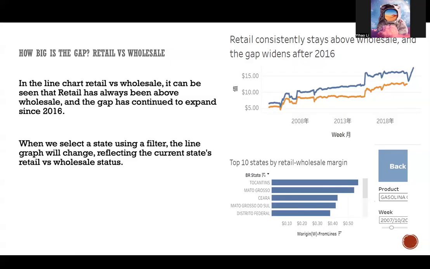But what is more interesting is that after 2016, the gap between the retail and the wholesale price became even bigger. This indicates that either the retail margin increased or the market conditions changed to widen the price differences. When we use the state filter, we can easily see how the retail versus wholesale situation changes for each individual state, which provides a more localized understanding of the pricing behavior.